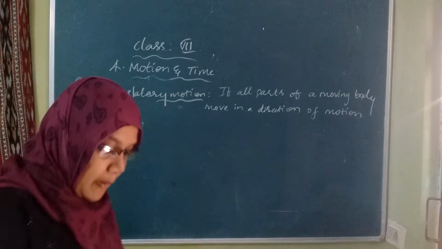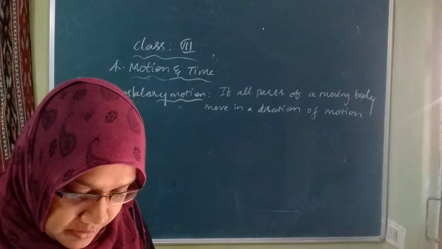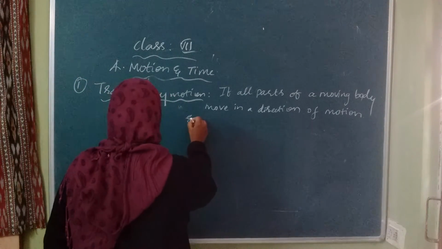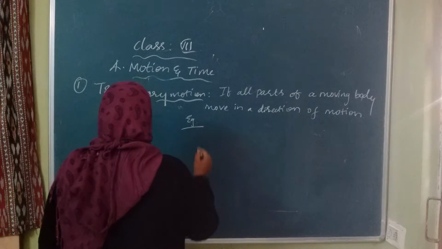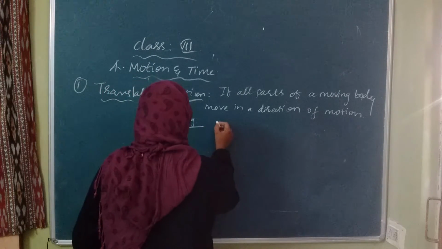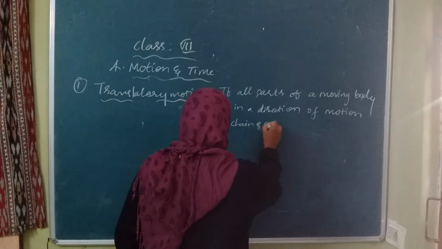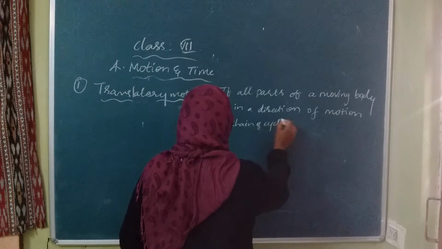Examples of translatory motion: the chain of a cycle.